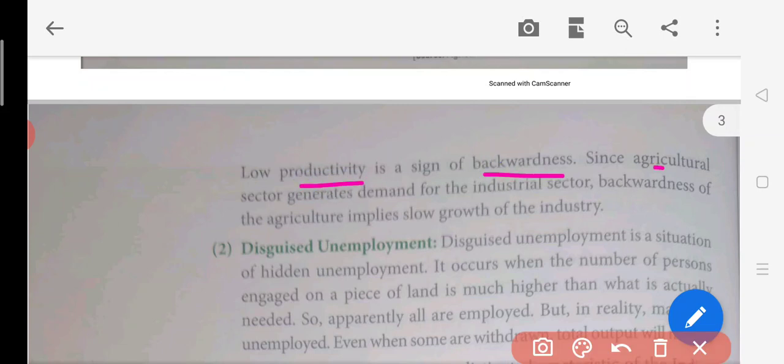Since the demand for the industrial sector depends on the agriculture sector, when agricultural activity improves, automatically the demand for industrial goods will also improve, so the industrial sector will rise. And the backwardness of agriculture is telling us that the growth of industry will also be slow.